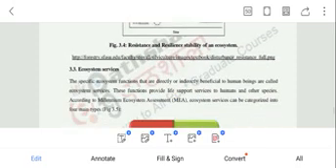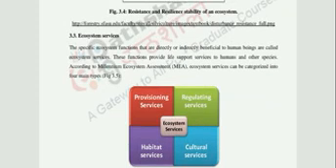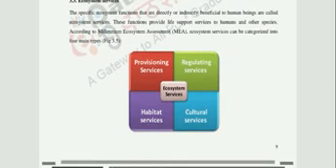We can see ecosystem services. The specific ecosystem functions that are directly or indirectly beneficial to human beings are called ecosystem services. These functions provide life support service to humans and other species according to the Millennium Ecosystem Assessment. Ecosystem services can be categorized into four main types: provisioning services, regulating services, habitat services, and cultural services.